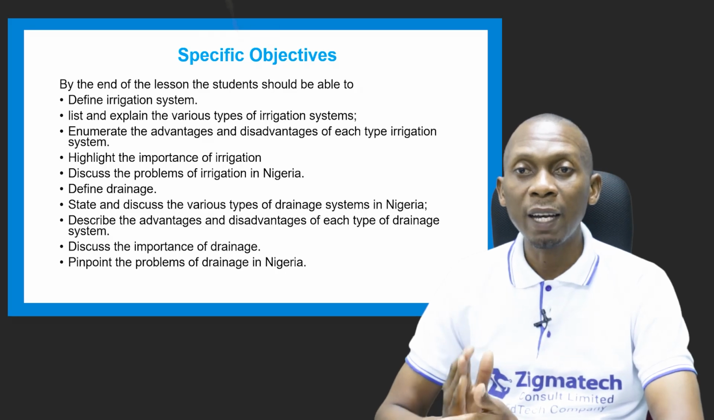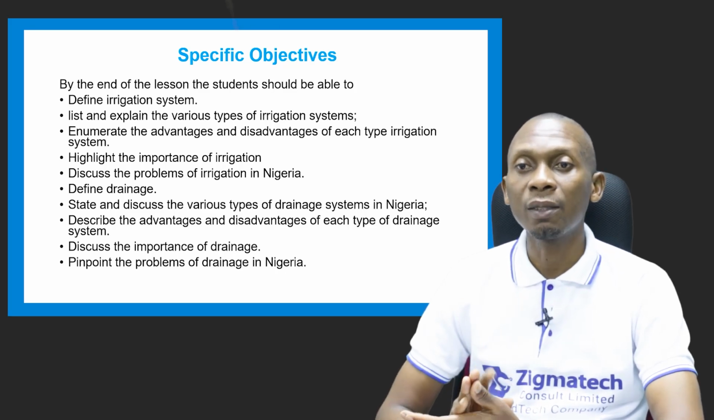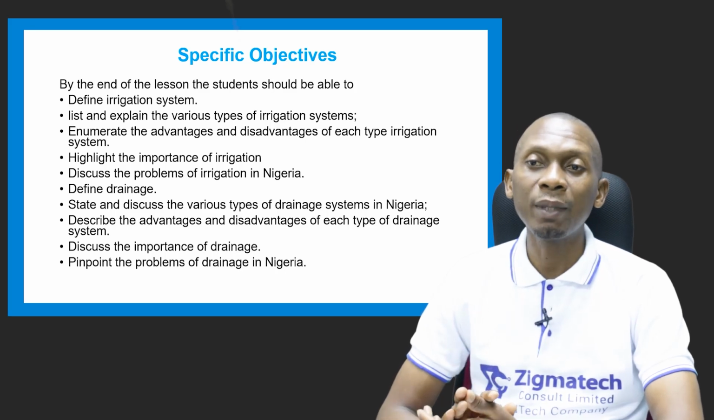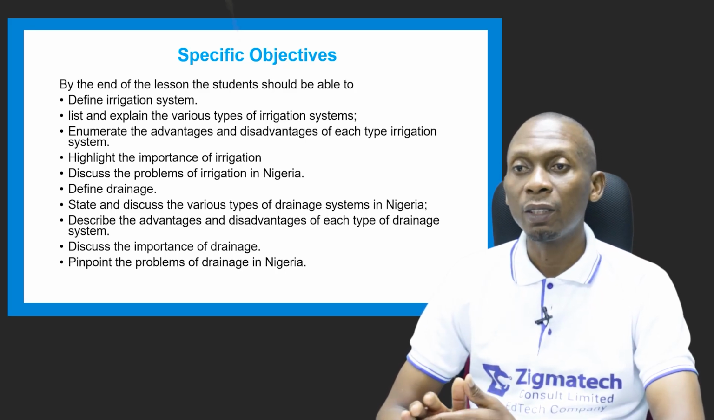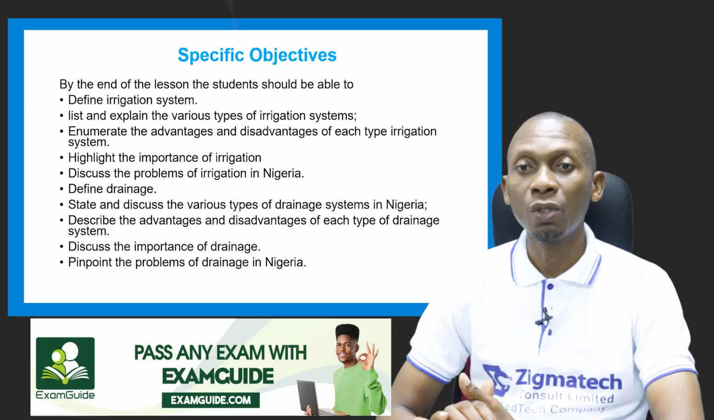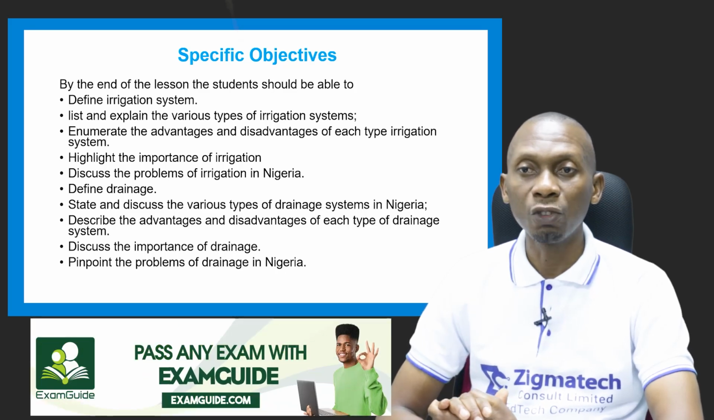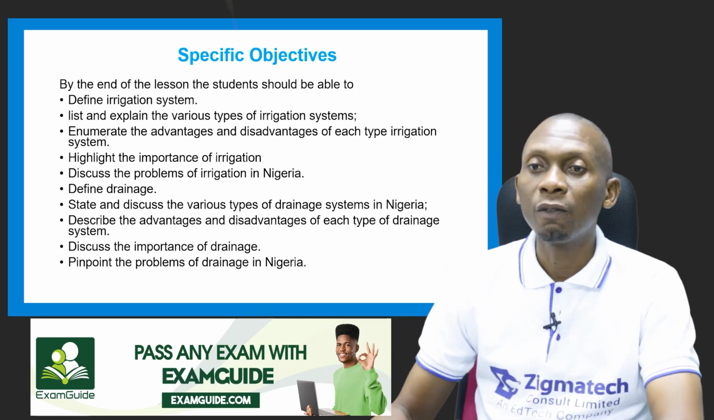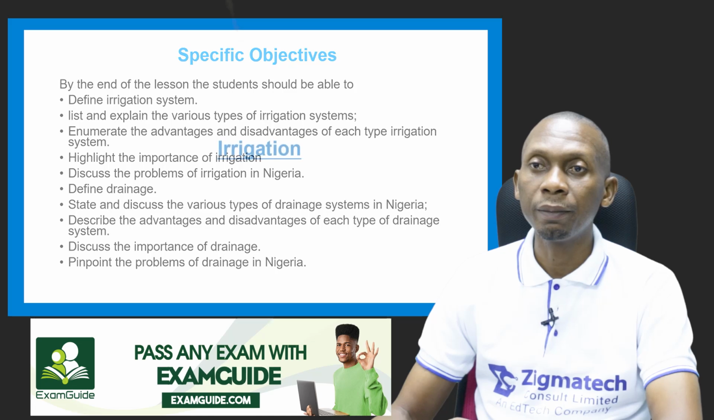You should be able to define drainage. You should be able to state and discuss the various types of drainage systems in Nigeria. You should be able to describe the advantages and disadvantages of each type of drainage system. You should also be able to discuss the importance of drainage. And finally, you should be able to pinpoint the problems of drainage in Nigeria.